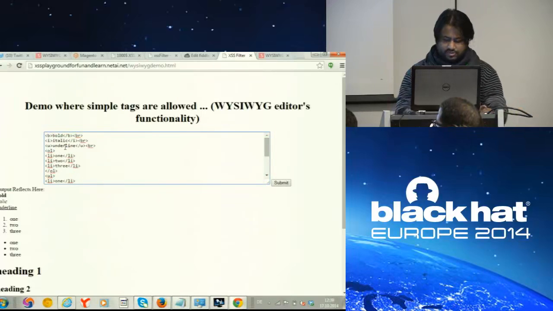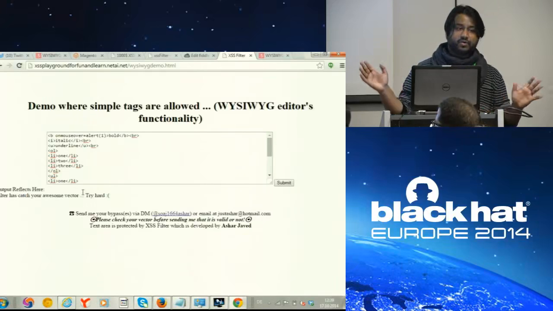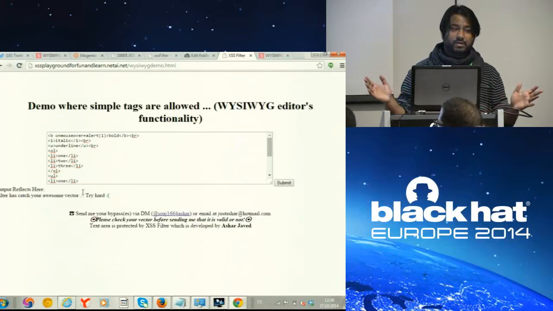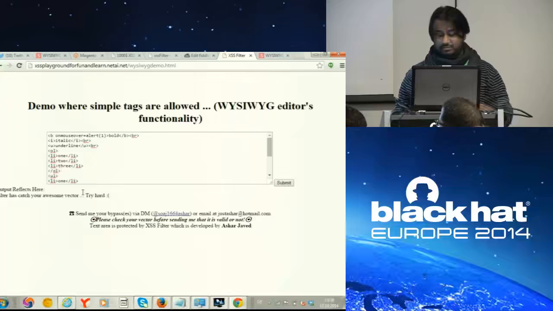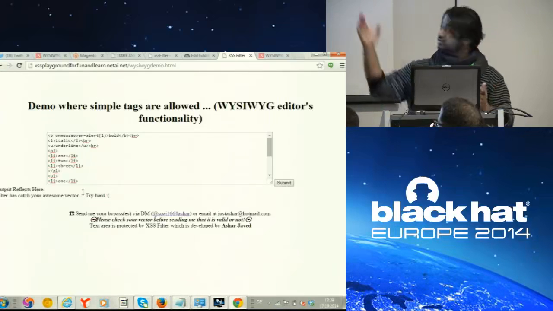But as soon as you try, for example, onmouseover, you want to be a smart guy, you get a message: "Filter has caught your vector, try hard." So it will not allow any JavaScript execution. For the last 3 years, it has been part of ModSecurity, and so far we have no complaints. People are using it, and according to my information, ModSecurity has more than 1 million installations. So they are using my filter.